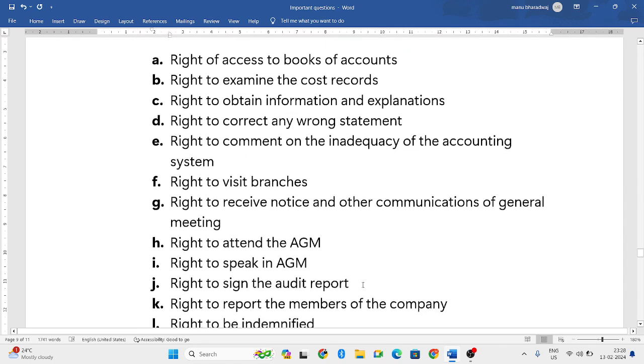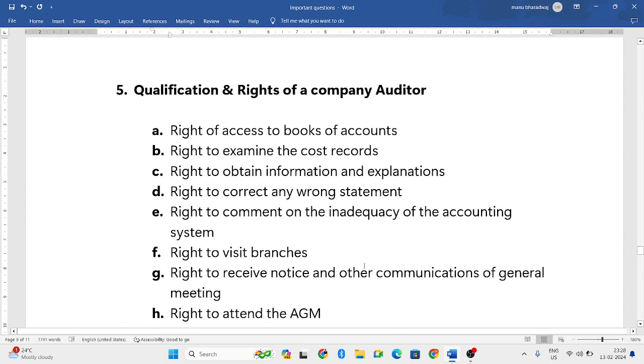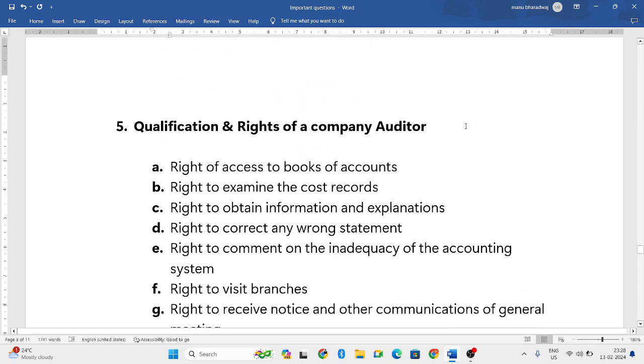So many rights are there. It is all easy, and you can easily study these. You can expect this question for section C, and it is from chapter number 4.